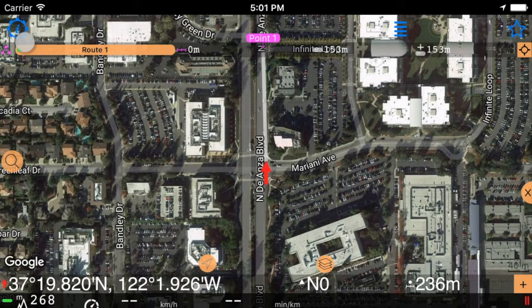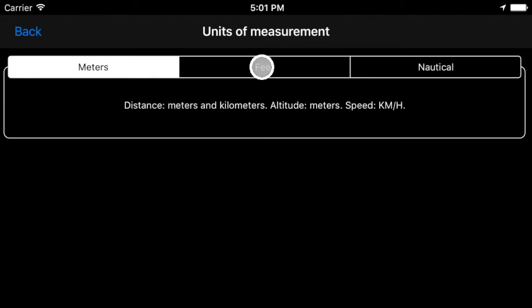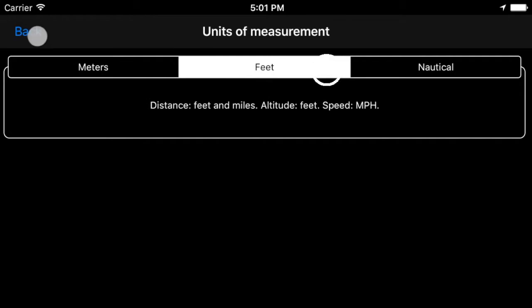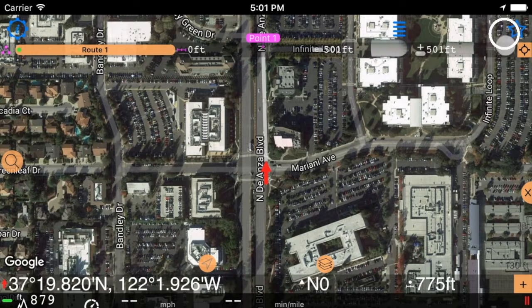Oh, and I have it in meters, and I wanted to show this in imperial units. So it's 0 feet, and we can see that the distance of the next planned leg is 501 feet. It's from point 1 to the map center where the red arrow currently is.